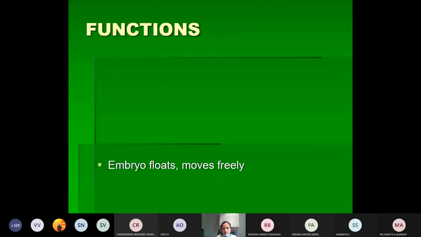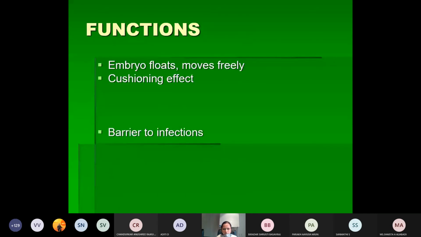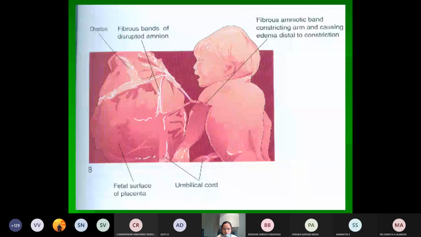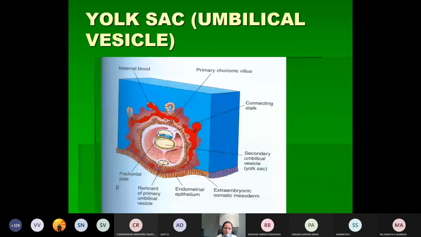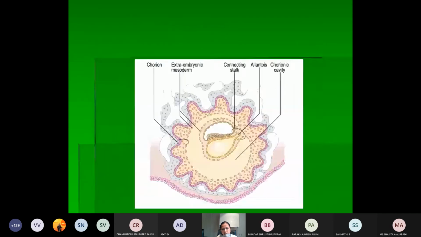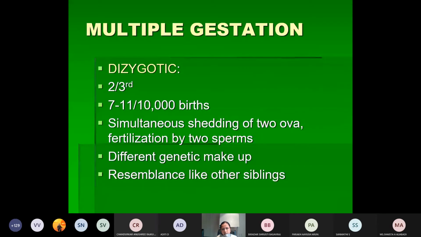So next we will be discussing about twinning. What is twinning? What do you mean by twins or twinning? Anyone knows what is twinning? And how many types are there and which one is common?